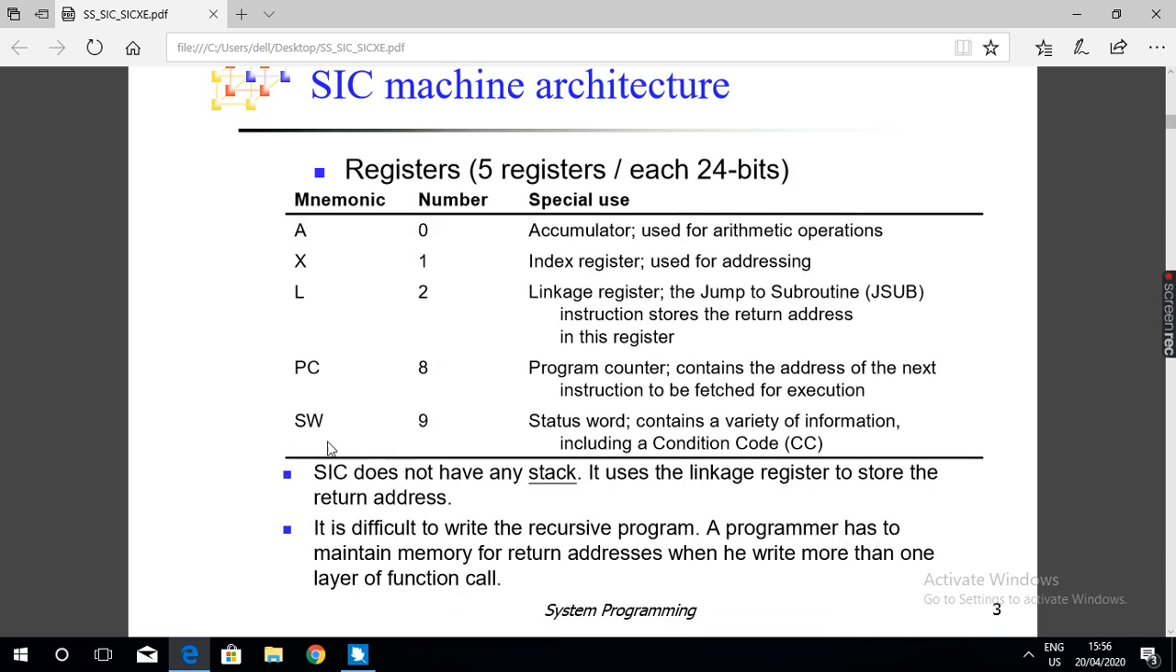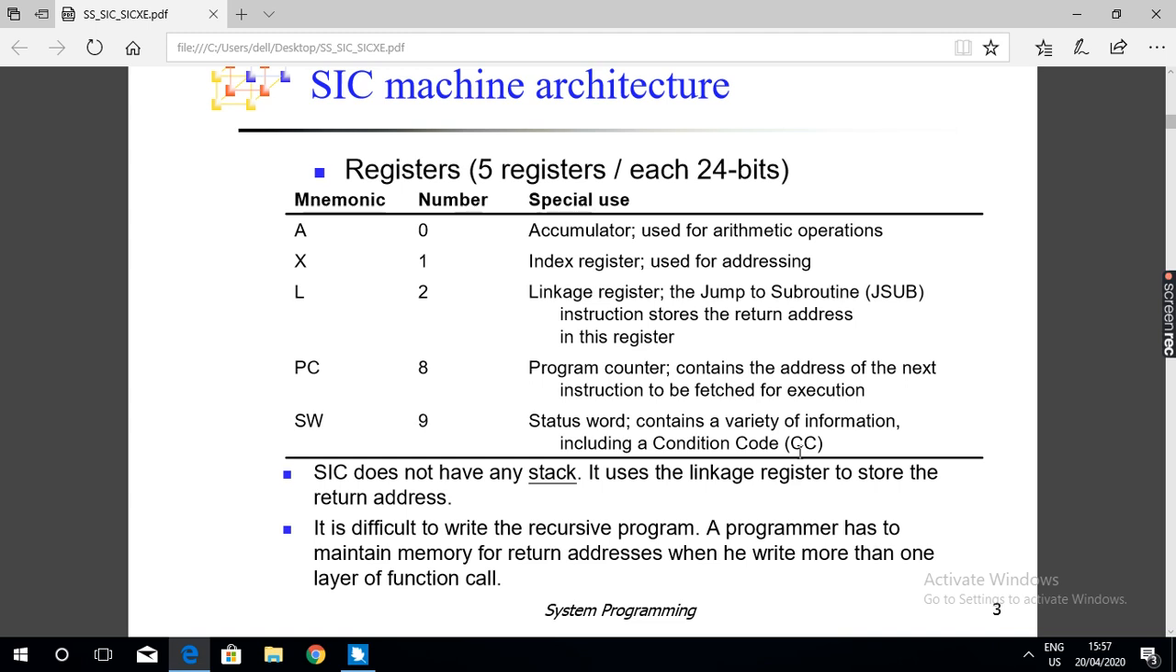Next, the status word register. The mnemonic for the status word register is SW, and its register number is 9. This status word register stores the condition codes.